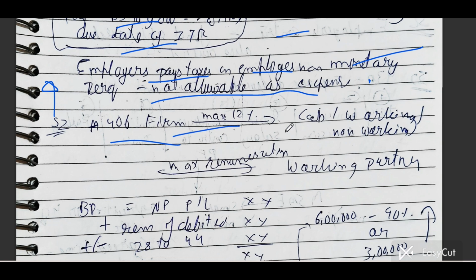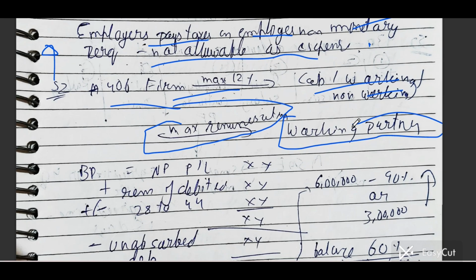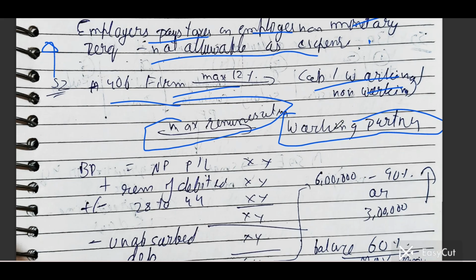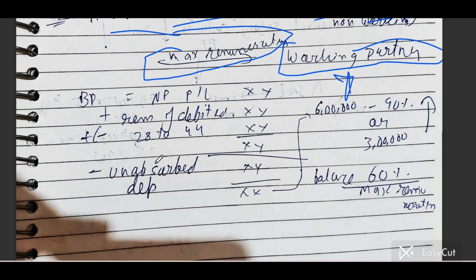Under 40B, a firm can pay maximum 12% interest on capital, even to a non-working partner. But remuneration shall only be calculated for working partners. Important adjustment: for the remuneration, in the calculation of book profit, we add two items and then deduct one item. This calculation is only for working partners. Non-working partners shall not get remuneration under income tax. Okay.